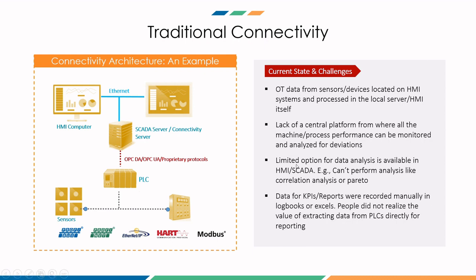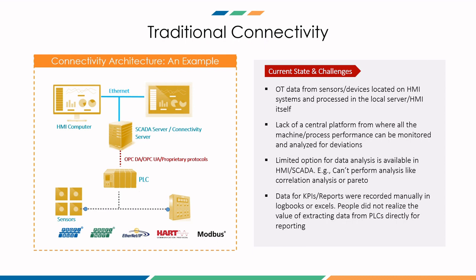The third point is, as I said, there is a limited option for data analysis. You cannot perform analysis like correlation analysis between the different parameters to study the impact on your output product, and you also cannot perform Pareto analysis and similar other features.